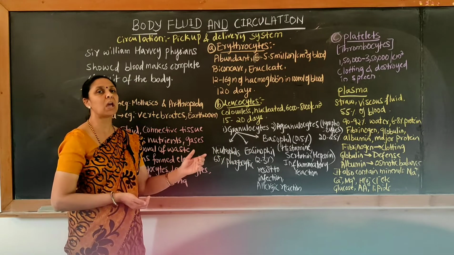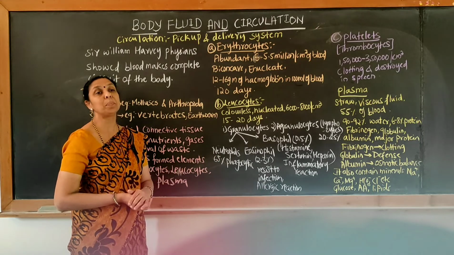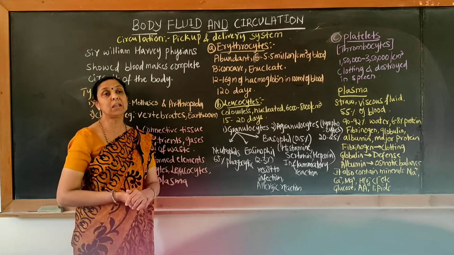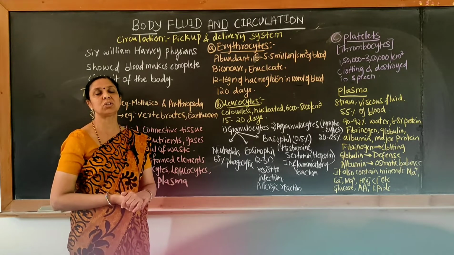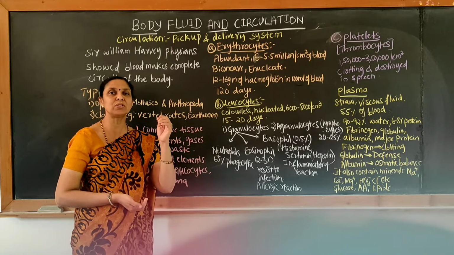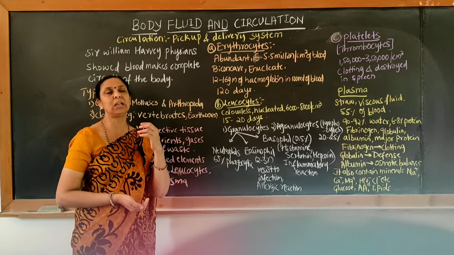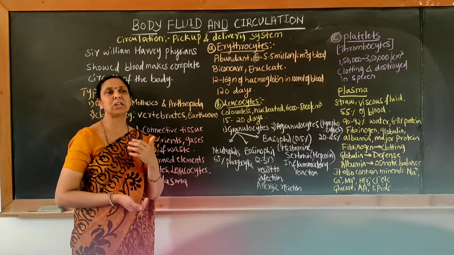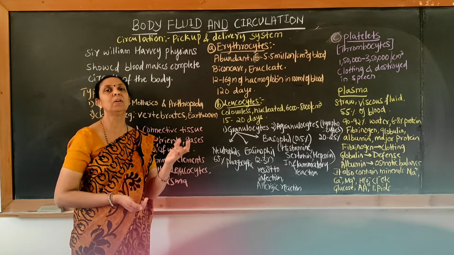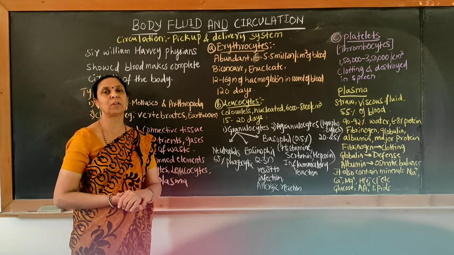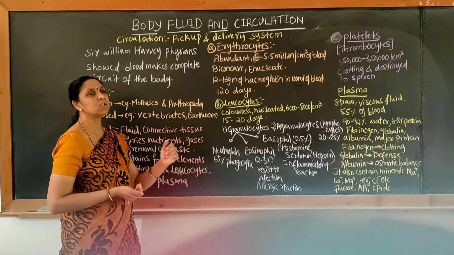Neutrophils are usually pink in color, and the percentage of neutrophils within the WBC is 65%. Their main function is phagocytic in nature. Phagocytic means engulfing the foreign particles which enter the fluid. It may be bacteria, virus, or any type of pathogen which tries to enter, and they engulf and remove it out of the body. That is the main function of neutrophils.